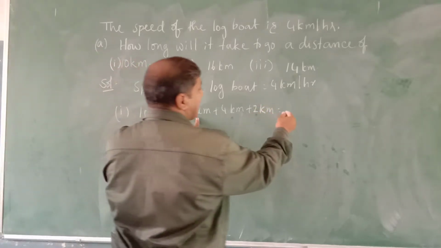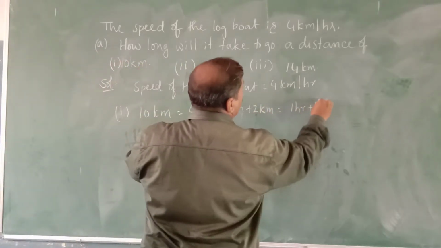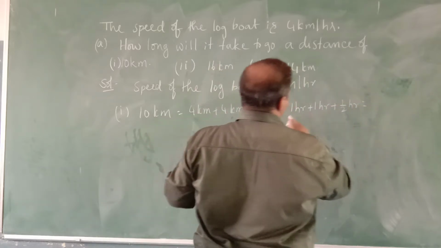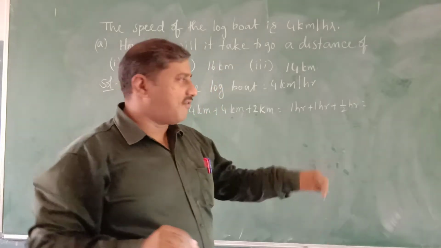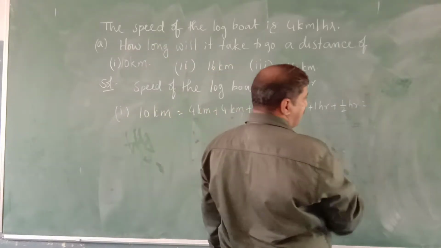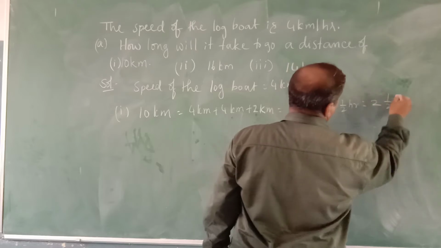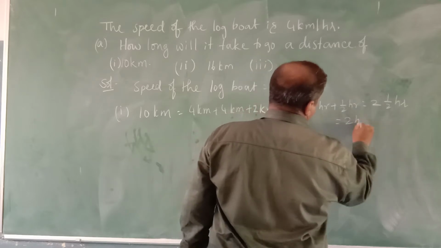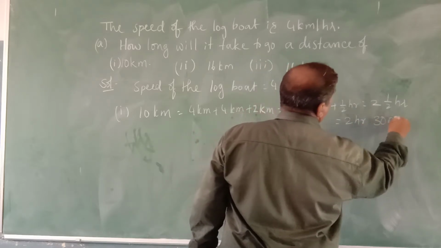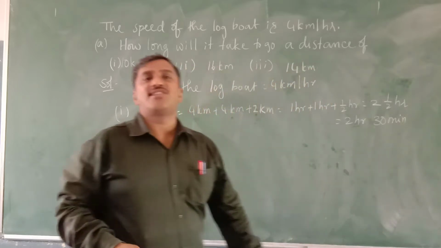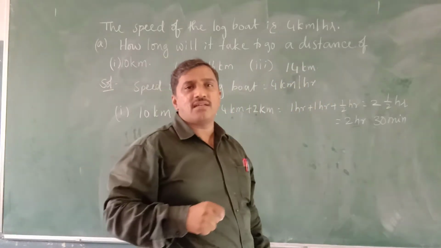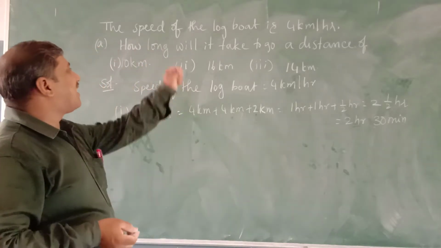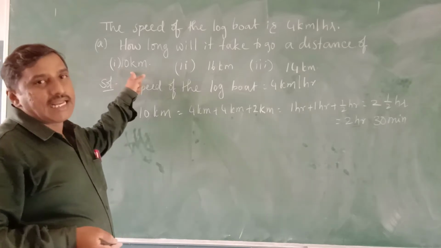So in total, how much will it take? 1 hour plus 1 hour plus half an hour. 1 plus 1 is 2 hours and half an hour, so 2 and a half hours. 2 1/2 hours it will take. It means 2 hours 30 minutes. 1 hour is equal to 60 minutes, and half an hour is 30 minutes. So it will take 2 hours 30 minutes to cover a distance of 10 kilometers.